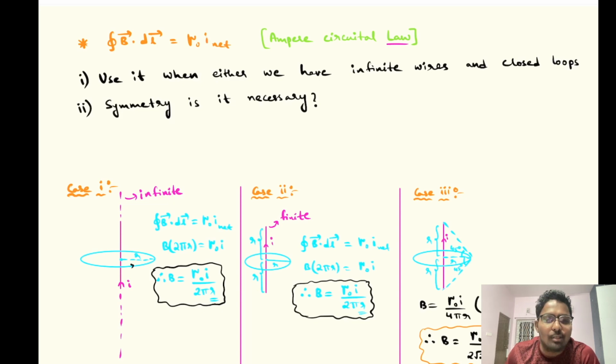But actually it's not. Then what is net current, sir? That we will understand in a while. But don't think that net current just means that when multiple wires are there, I take the proper sign convention, take one direction as positive and another as negative, and add all the currents accordingly. That's what you might be thinking.